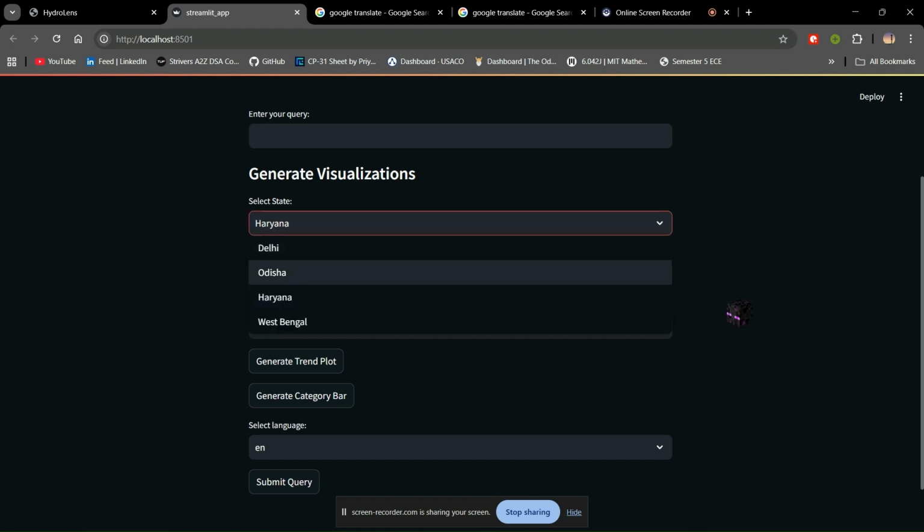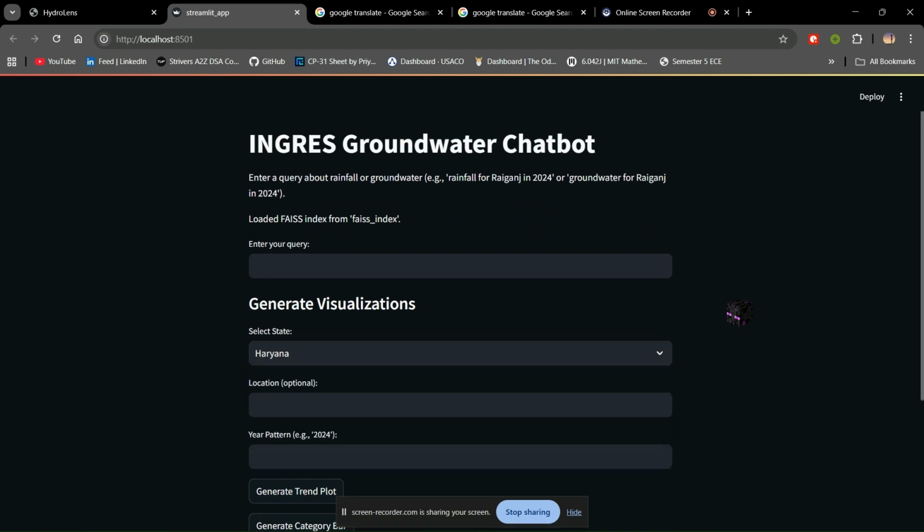Now, to train our model, we had to manually extract data from the portal into Excel sheets, and that made us realize that the process can be quite infuriating.